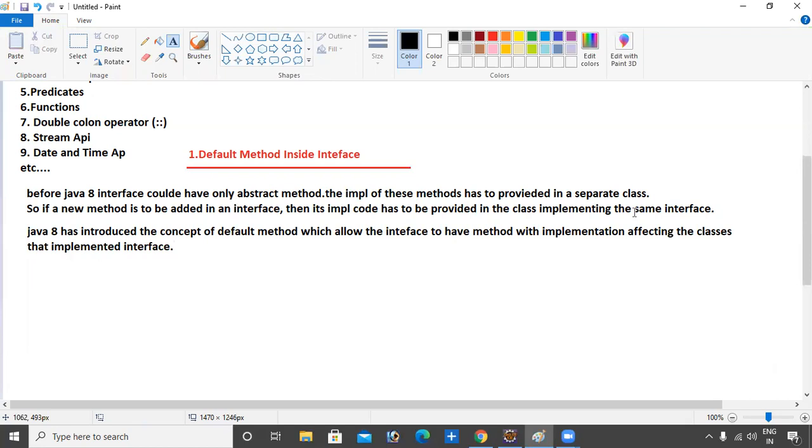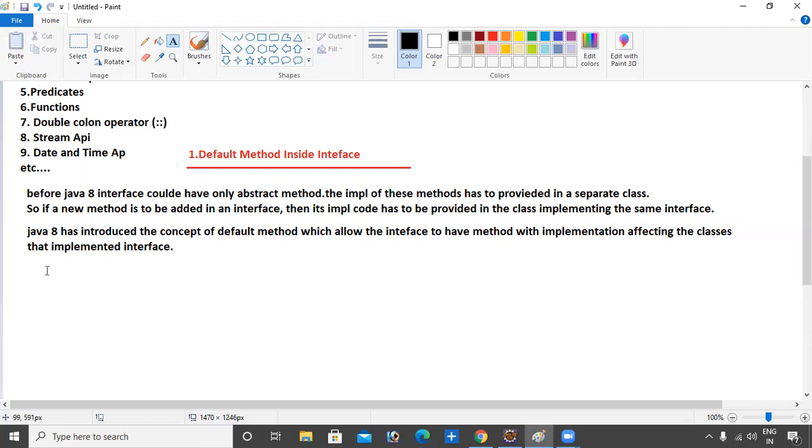You can declare a method inside the interface with implementation without affecting the implemented class. If you create one interface and implement it in classes, and you declare a default method inside the interface, it does not affect the implemented classes.